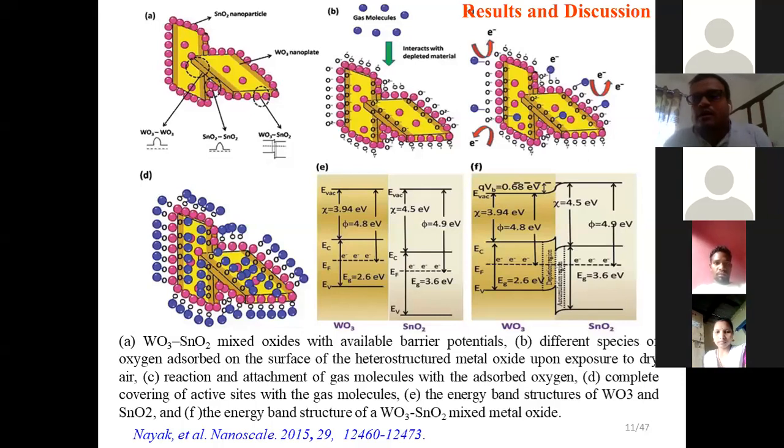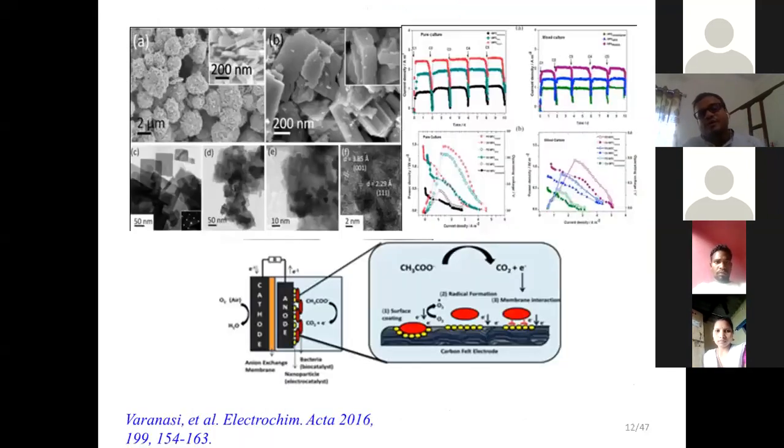Now, we also engineered nanostructures for other applications, the same ones but prepared with some platinum, and we found those are very good materials for fuel cell applications.